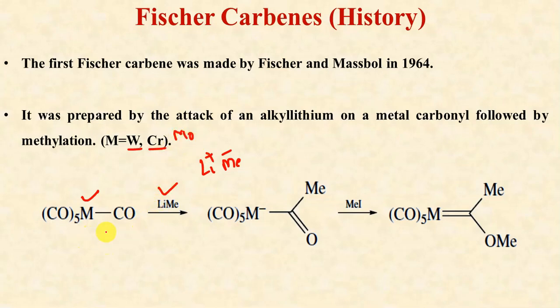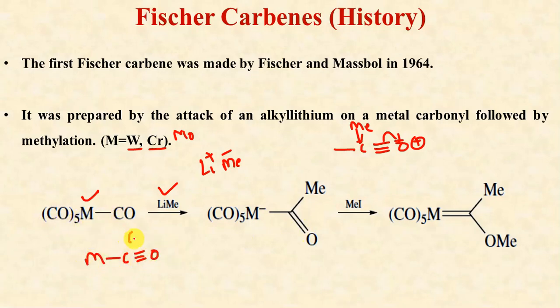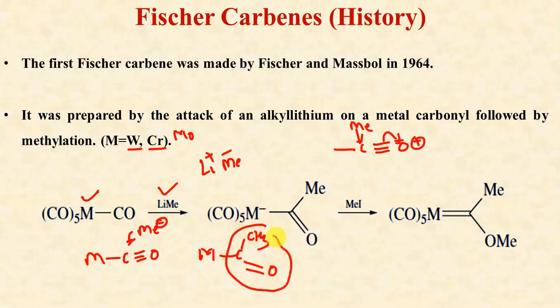Okay, so this methyl negative, Me negative, attacks the carbonyl carbon atom and results in the formation of this acyl group here. So we have (CO)5M(CO). This is the M-CO group, and when the methyl anion attacks it, we get M-C with CH3 and double bond O. So an acyl group is formed.